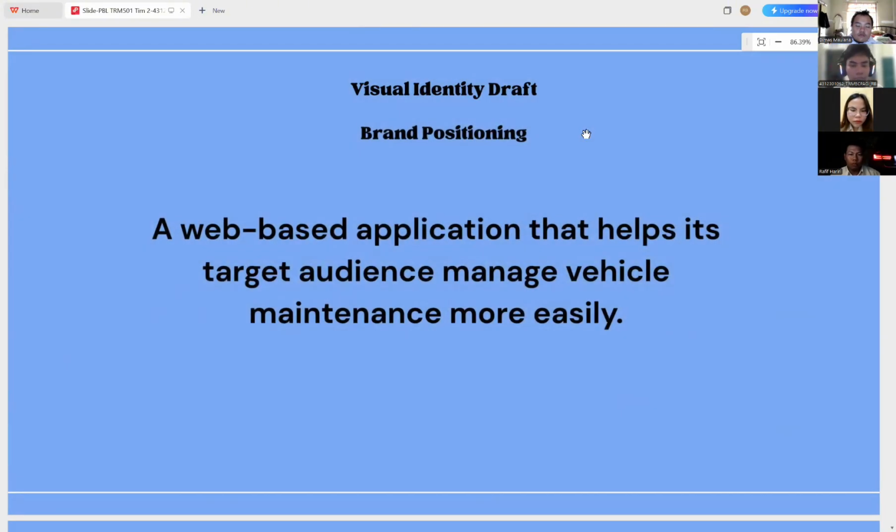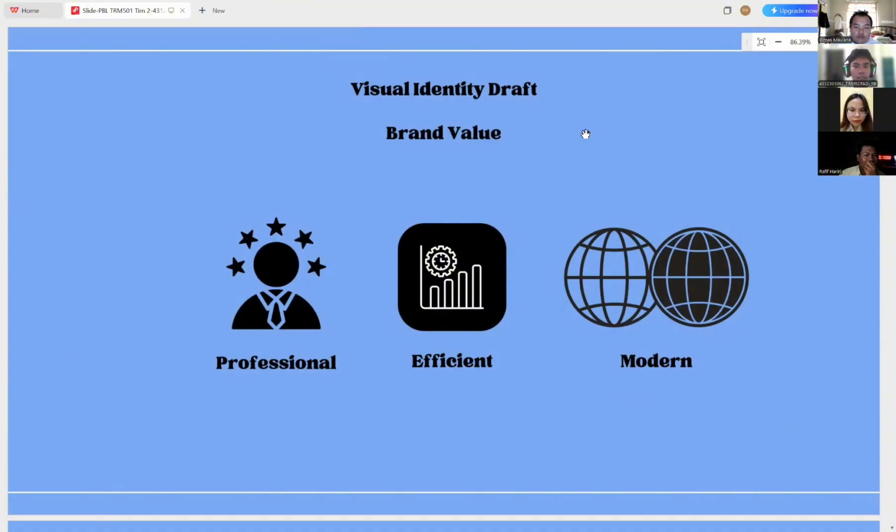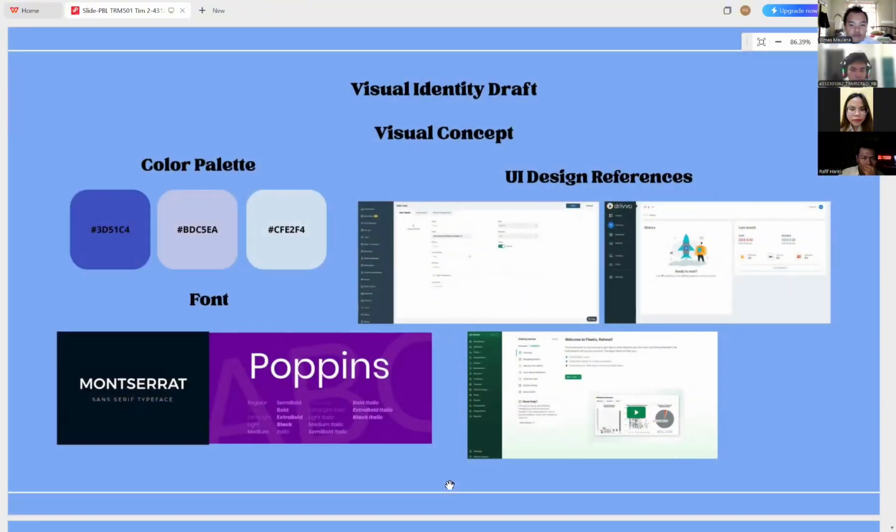For the brand positioning, a web-based application that helps its target audience manage vehicle maintenance more easily. And for the brand value, there are three brand values: one is professional, two efficient, and three modern. So the next presentation I'll give to Felicia Salim.